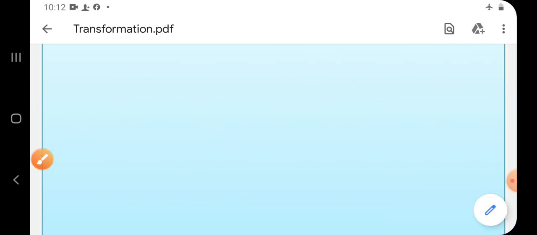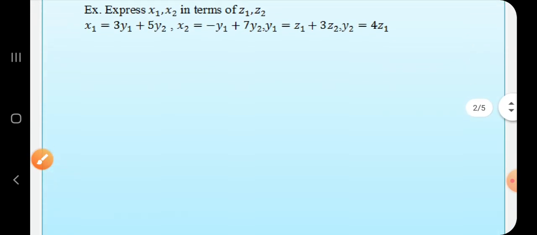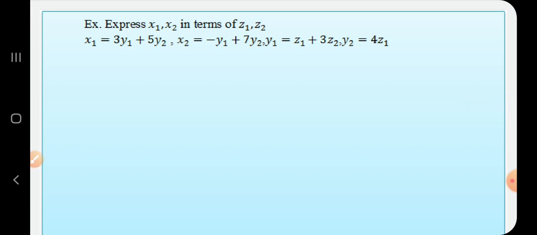So in this way, we express x1, x2 in terms of z1, z2. Understood? A simple concept is there for expression of one variable in terms of another variable, means x1, x2 in terms of z1, z2. We stop here and in our next video we will see some more examples.